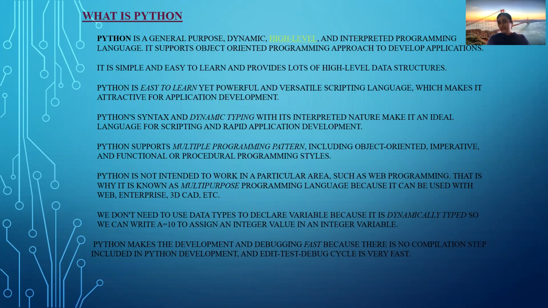Here, what is dynamic in Python? When you go for other languages like C, C++, and Java, you are going to declare a variable type, that means integer, float, character, like that. By this, you can identify whether it is an integer type of variable or a string type or any other type. But here in Python, you are not going to declare a data type. You just take a variable and a value, and at the time of runtime it is going to decide what type of data type it is.